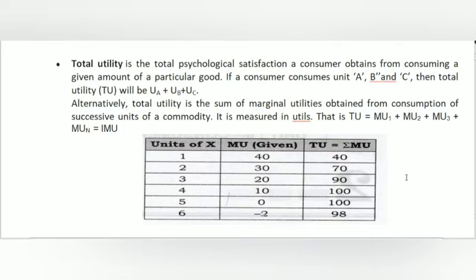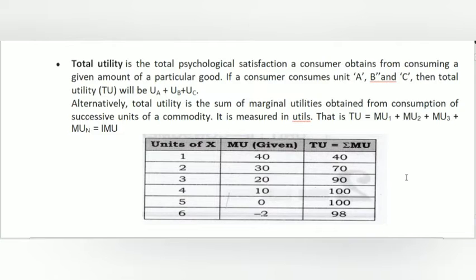Alternatively, the total utility is the sum of marginal utilities. We can also measure total utility in terms of the concept of marginal utility. So, the total utility is the sum of marginal utilities obtained from consumption,